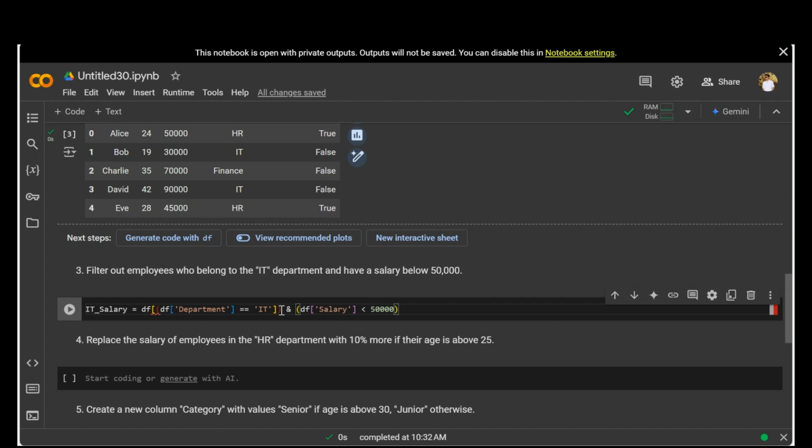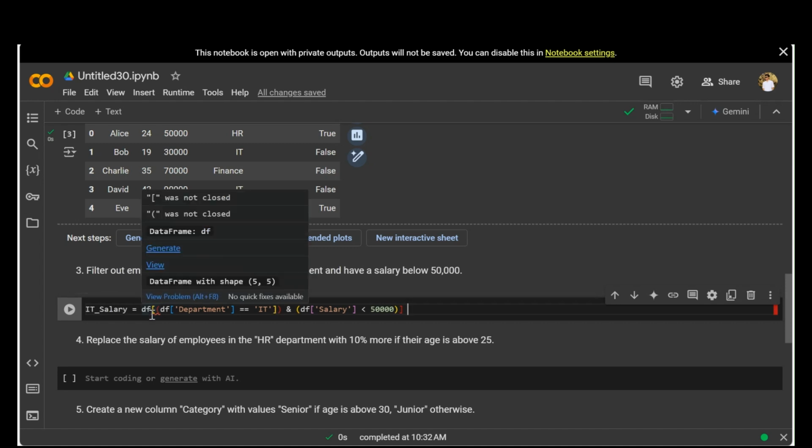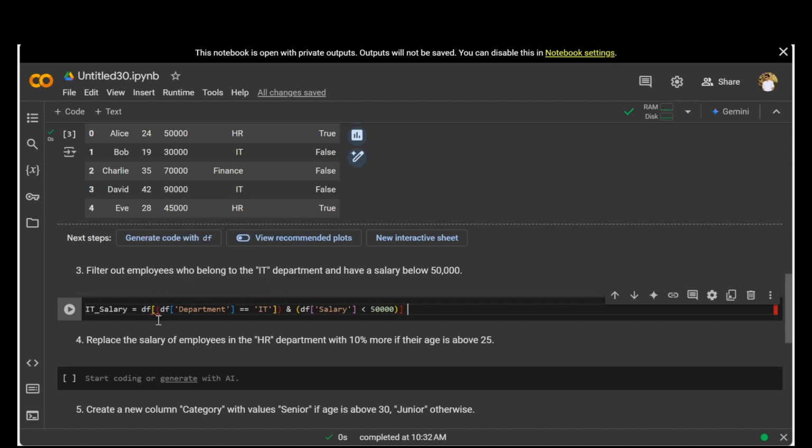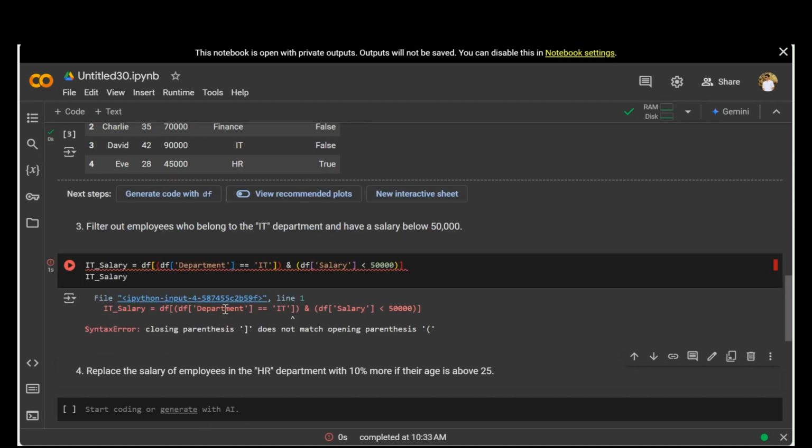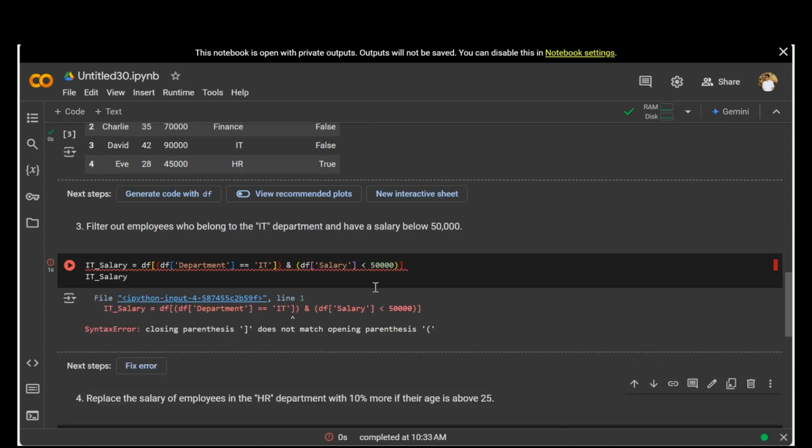Okay, now let's see if we're getting the perfect output or not. It should be df of these braces, then department equal to IT, and df of salary should be less than or equal to 50,000. Okay, it seems like we might get an error. Control C, Control V. Let's print to see. Okay, it's saying parenthesis at wrong place.